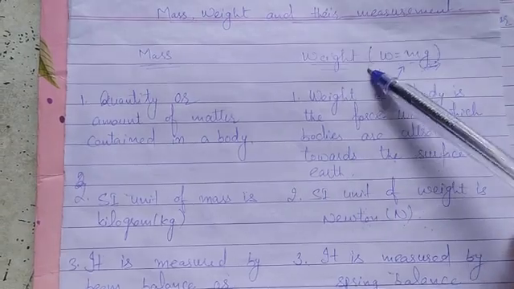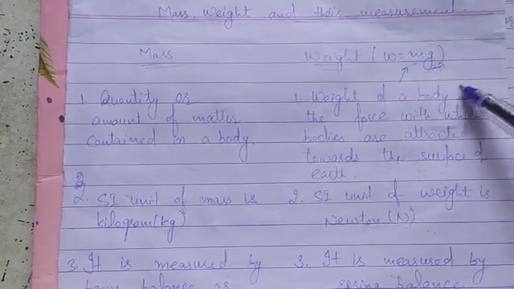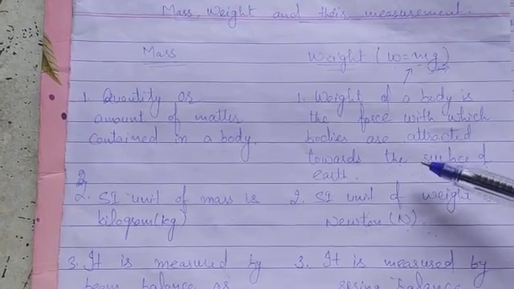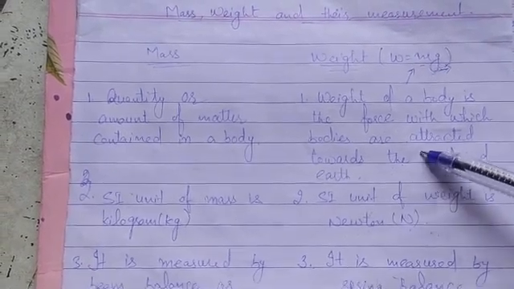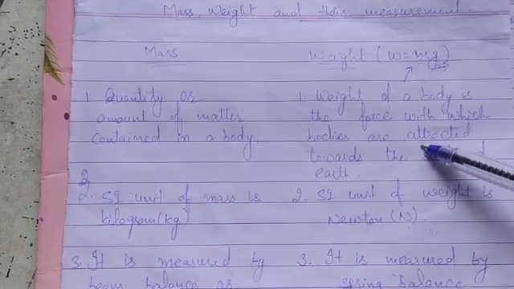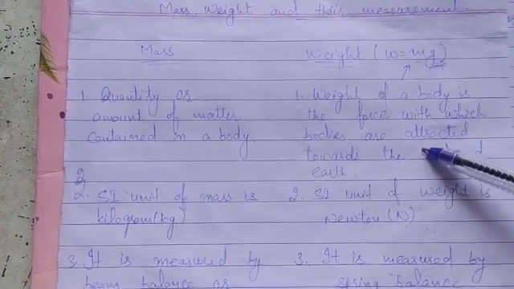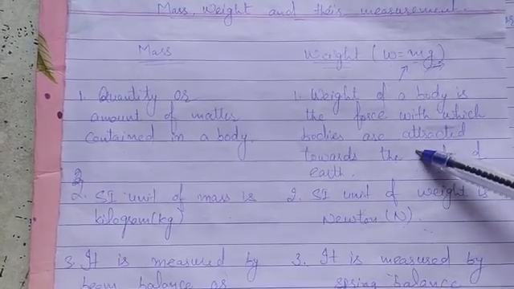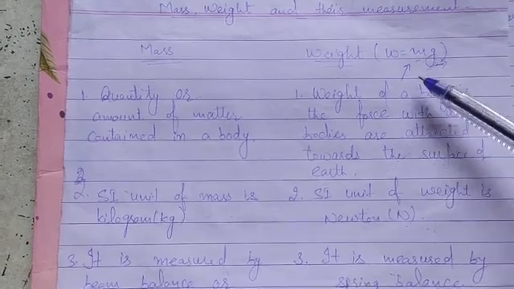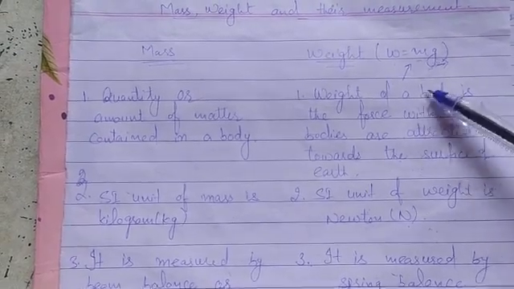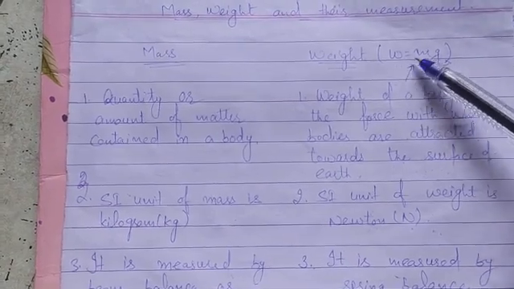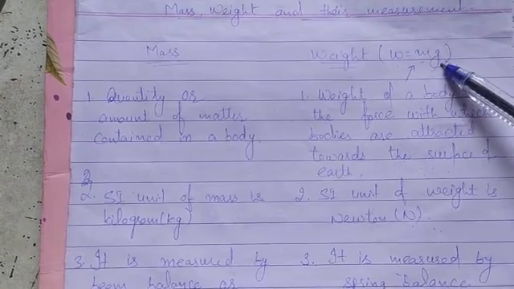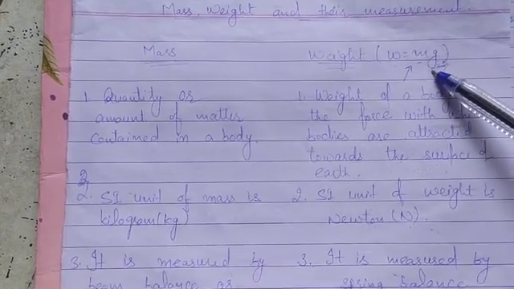On the other hand, if we talk about weight, weight of a body is the force with which the bodies are attracted towards the surface of earth. For example, if we hold an object in our hand and we just drop the object, then the object will go downward towards the surface of earth. Why does it happen? It happens just because of the gravitational force of the earth acting on the body. So we can say that weight of the body is equal to mass of the body and the acceleration due to gravity on the body, or the gravitational force acting on the body.